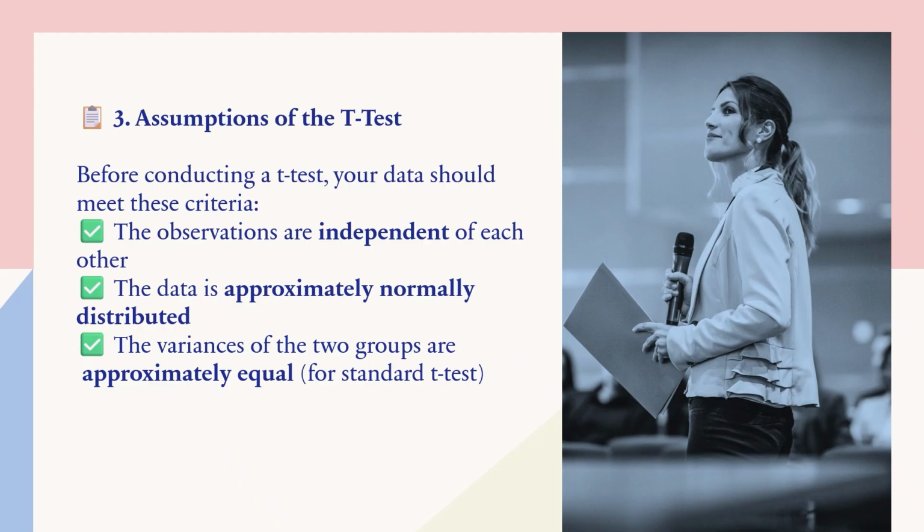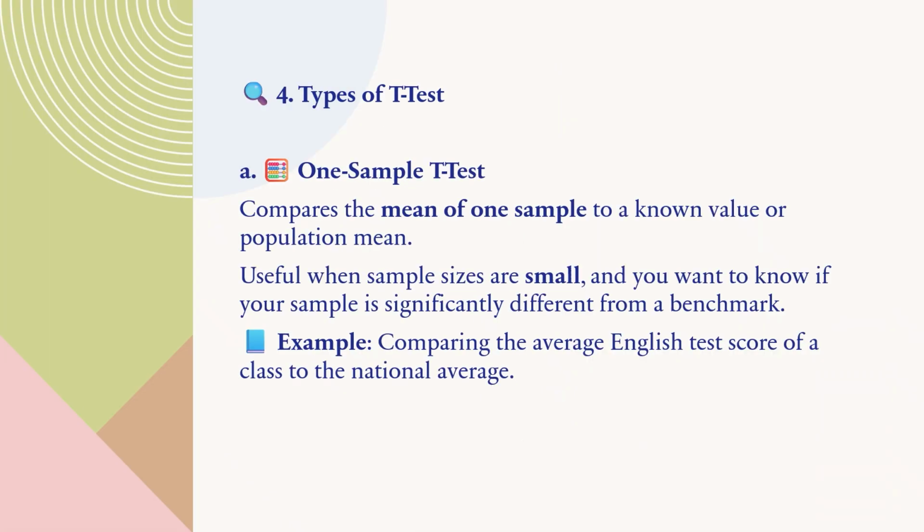And then, assumptions of the t-test. Before conducting a t-test, your data should meet these criteria. The first is that the observations are independent of each other. The data is approximately normally distributed, and the variance of the two groups is approximately equal for a standard t-test. Types of t-test.